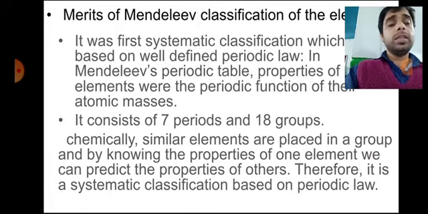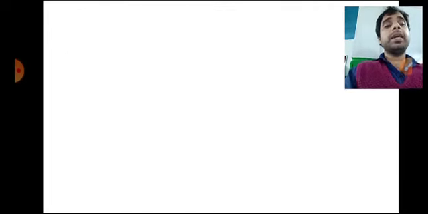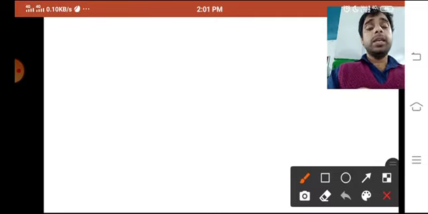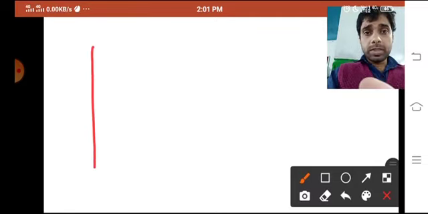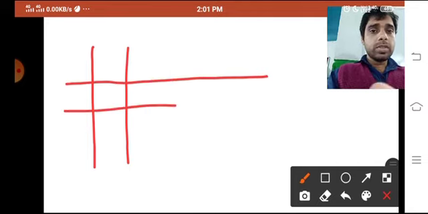And he also said that chemically similar elements are placed in a group. And he also explained periodicity. So if I talk about this periodic table, this is vertical, and this is horizontal.